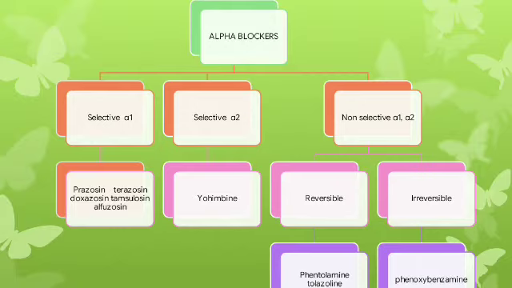The selective alpha 1 blockers are prazosin, terazosin, doxazosin, tamsulosin, and alfuzosin. The only selective alpha 2 blocker is yohimbine. Non-selective alpha blockers are divided into reversible and irreversible. The reversible drugs are phentolamine and tolazoline, while the irreversible one is phenoxybenzamine.